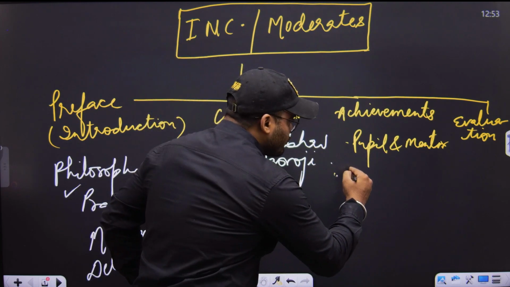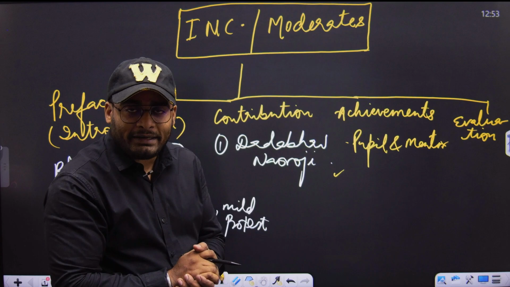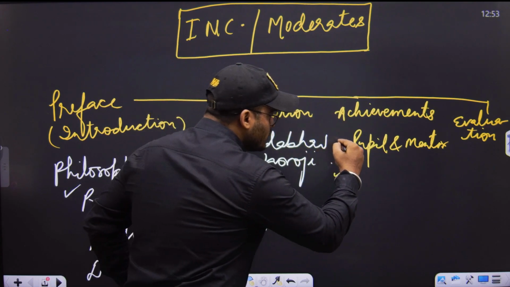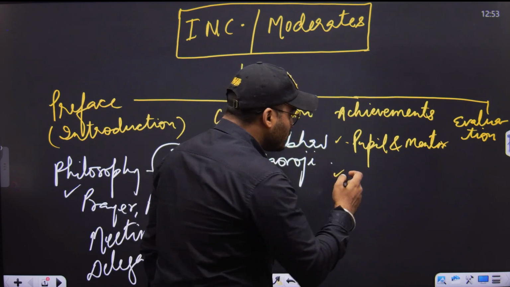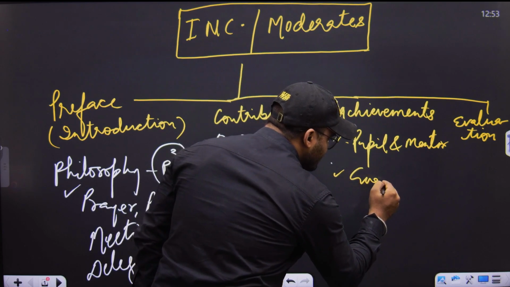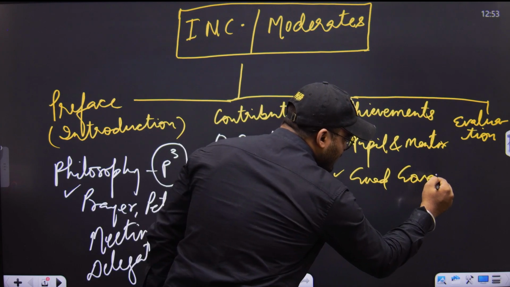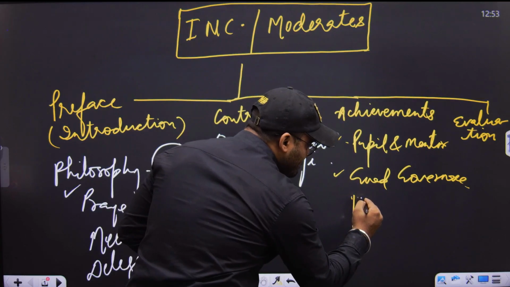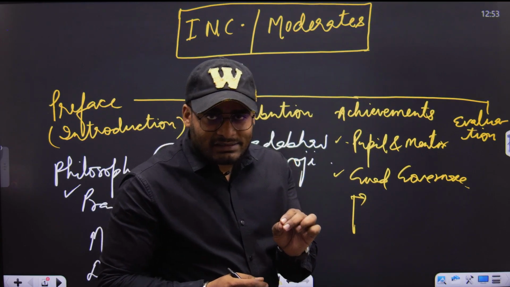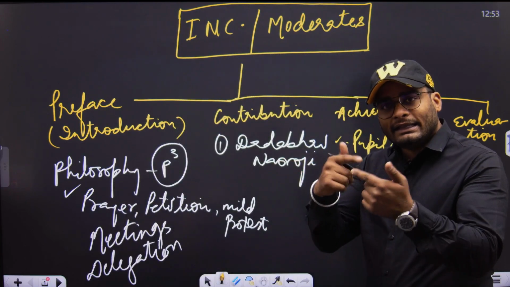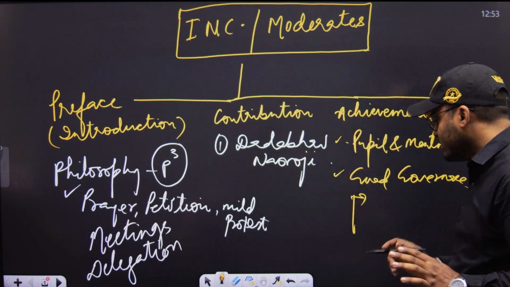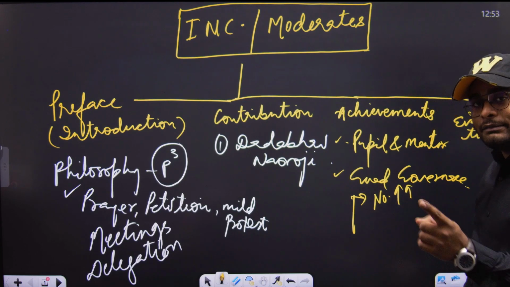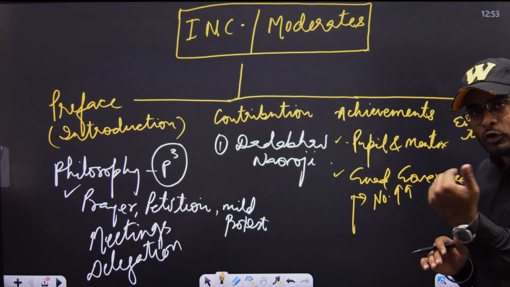So apart from playing the role of people and mentor, the moderate phase of the leadership was also trying to bring the cause of good governance. Now what does good governance mean? The moderates were demanding that Indians should be represented in the legislature in greater numbers. So an increase in the number of legislatures was being demanded by the Congress or the moderate leadership.